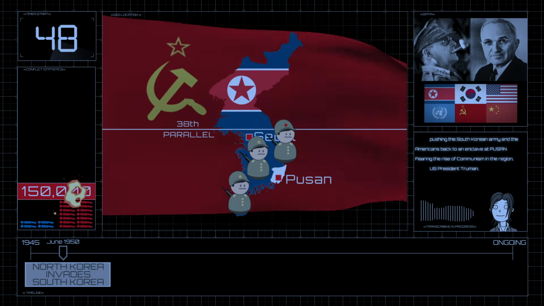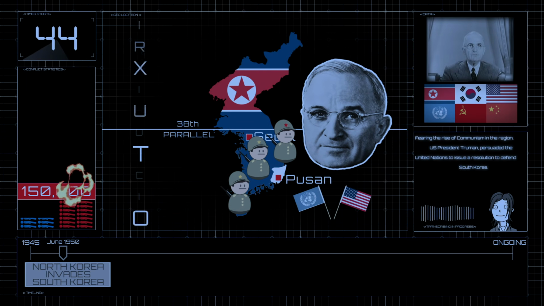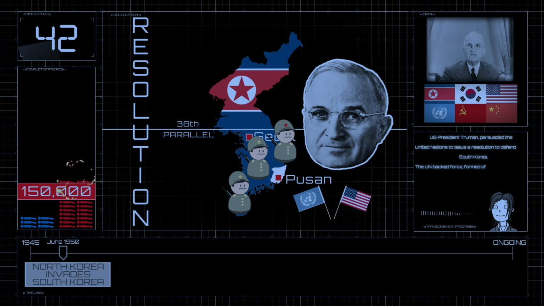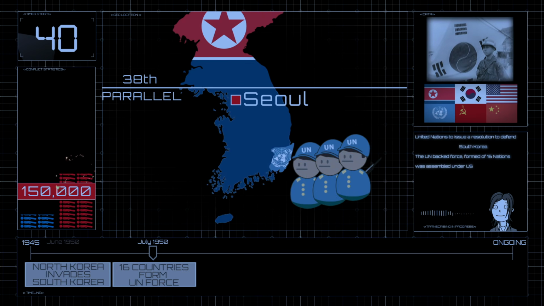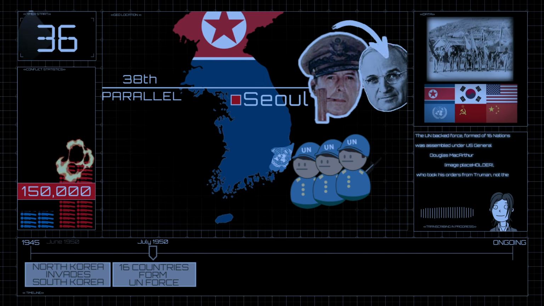Fearing the rise of communism in the region, US President Truman persuaded the United Nations to issue a resolution to defend South Korea. The UN-backed force, formed of 16 nations, was assembled under US General MacArthur, who took his orders from Truman, not the UN.